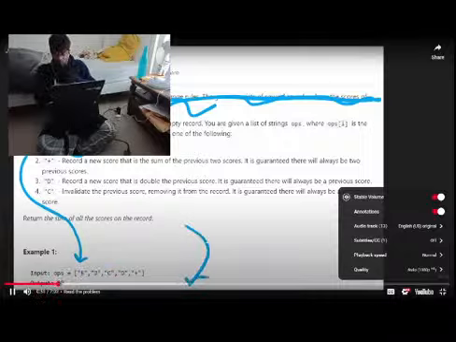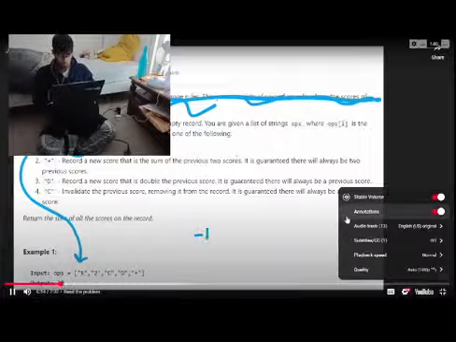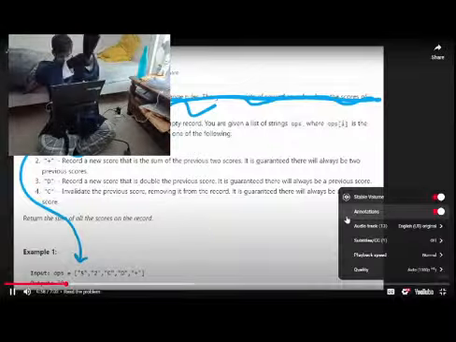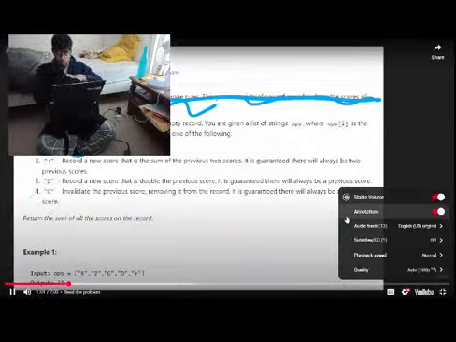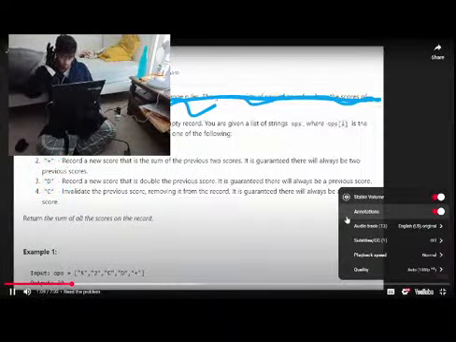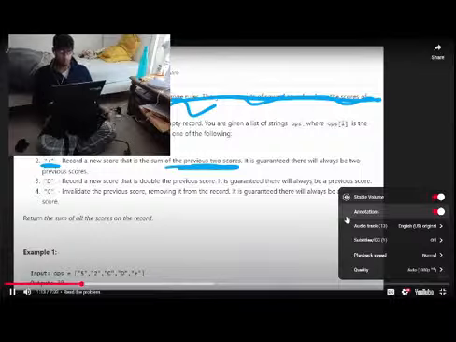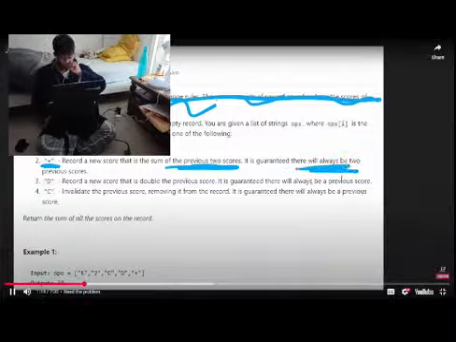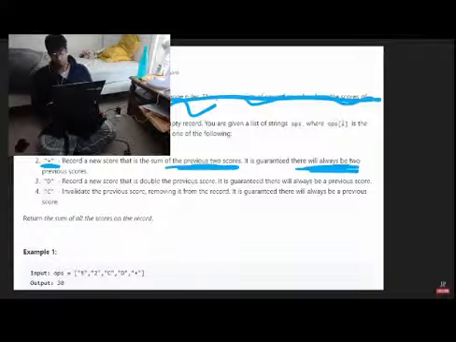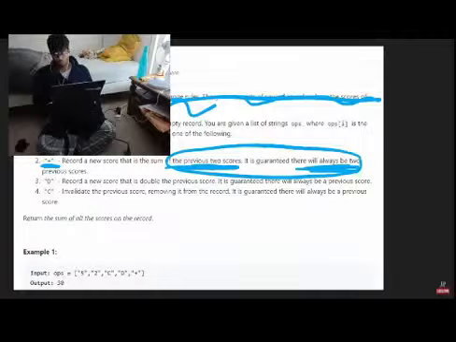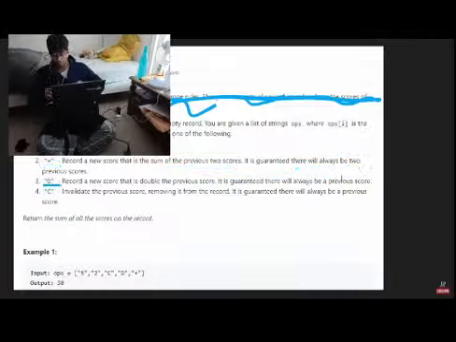Now they mention at the bottom of the problem that the integer itself could be a value somewhere between -1,000 and +1,000. So it might not just be one digit, so you have to keep that in mind. But the other 3 operations are, one is a plus symbol. What that means is we're going to add the 2 previous scores that we were given in operations together. And we're guaranteed that there are going to be at least 2 previous scores. So one thing we're learning is that we're going to need to memorize what the previous scores were, at least 2 of them. And the third